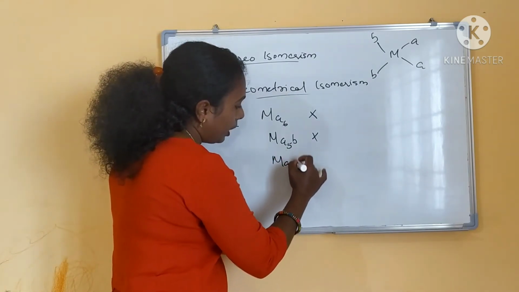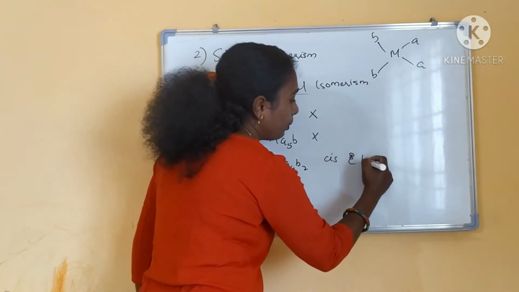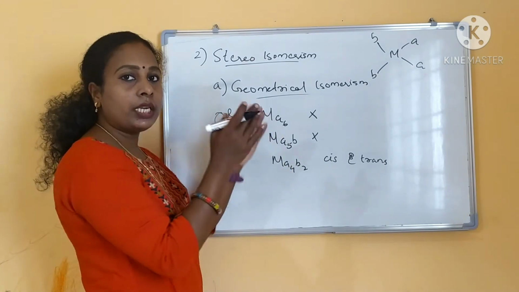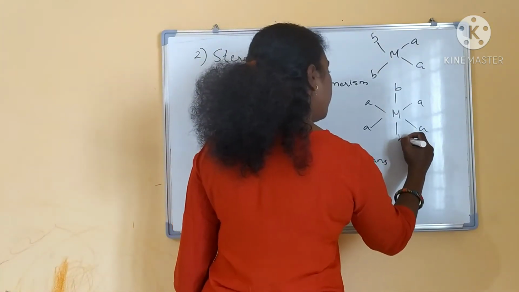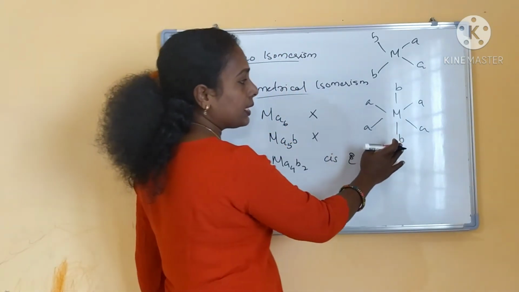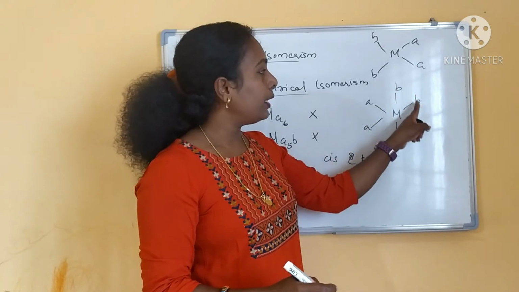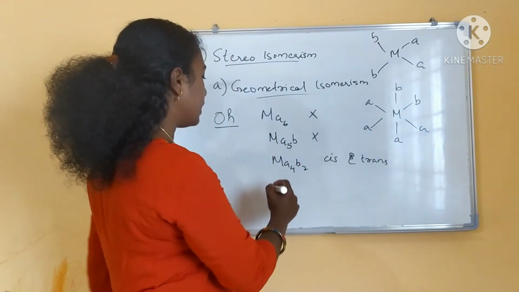And if you have MA4B2 type, this will show geometrical isomers, two geometrical isomers, cis and trans. Both the B's at opposite ends will be a trans isomer, and when both B's are near, it will be the cis isomer. Okay, these are the two isomers present.